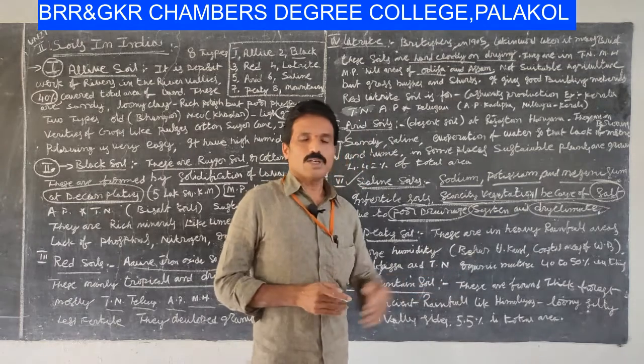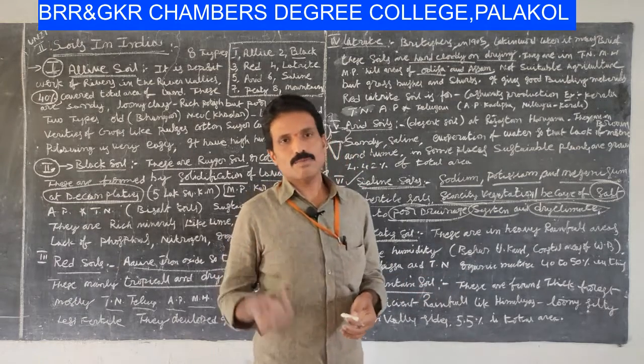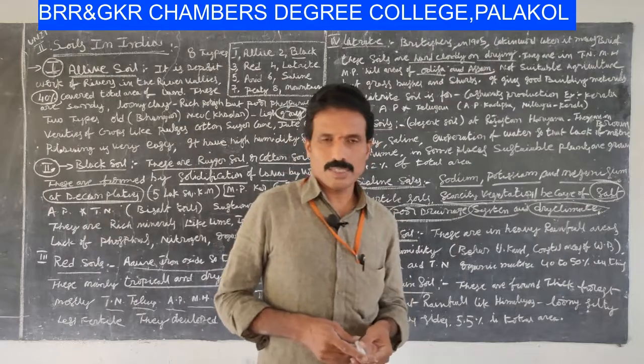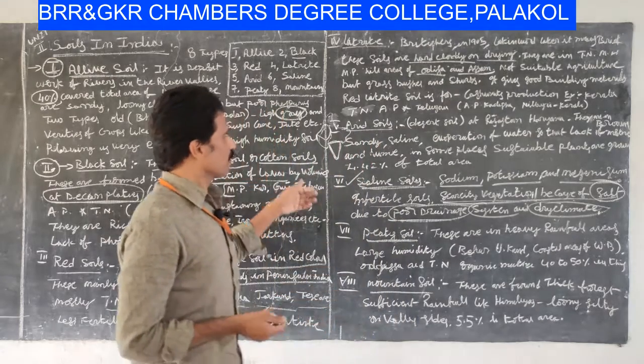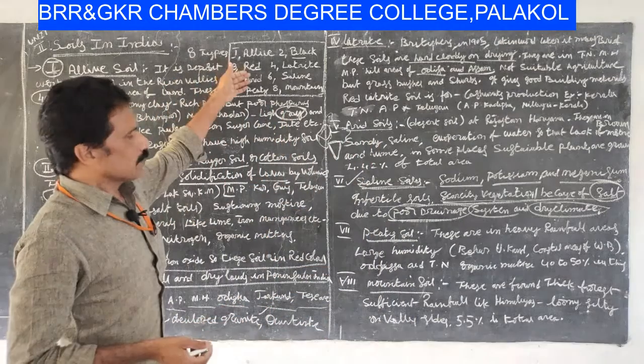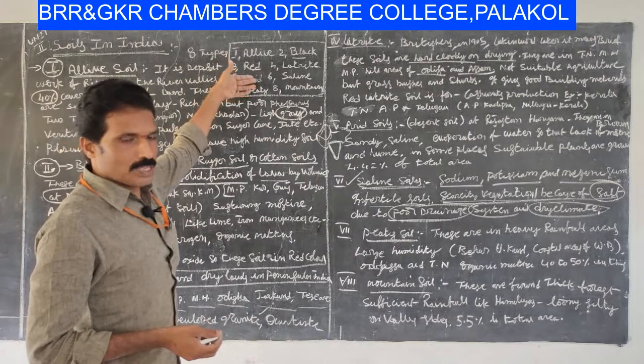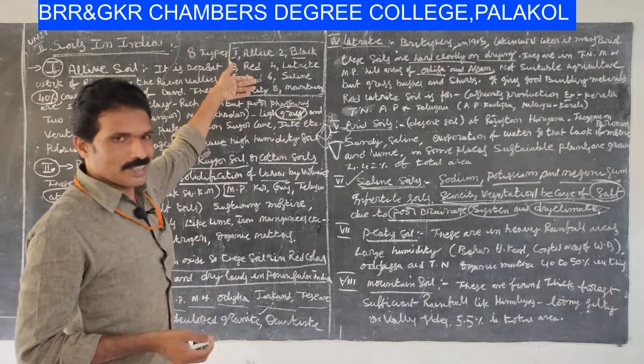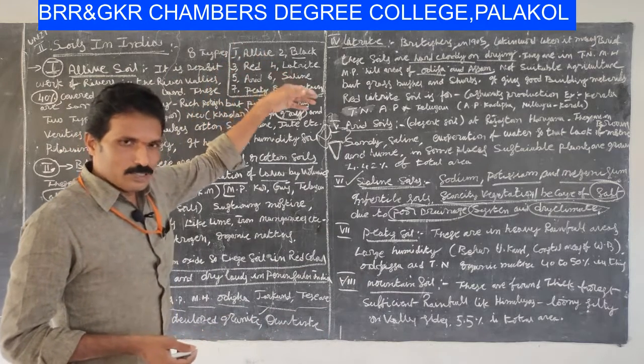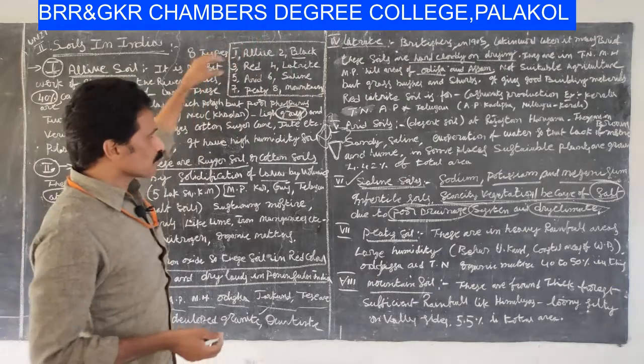Before concluding this lecture session, there are eight types of soils according to ICAR, New Delhi, in India.